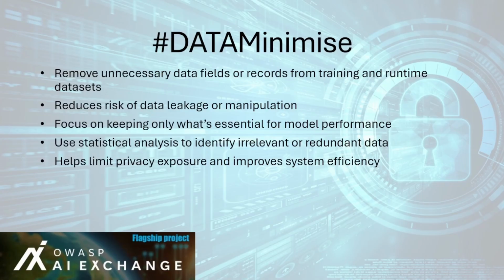It's especially important under data protection laws like GDPR, which emphasize data minimization as a privacy principle. While it's not yet formally covered by ISO/IEC standards, data minimization aligns with best practices in AI privacy, security, and data governance frameworks. In AI security, less data often means less risk. By keeping data sets lean and relevant, teams protect privacy, enhance security, and make their AI systems easier to maintain and audit.